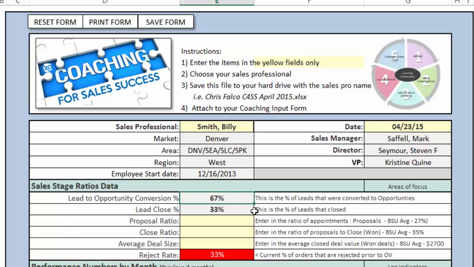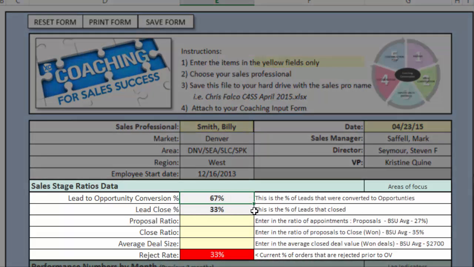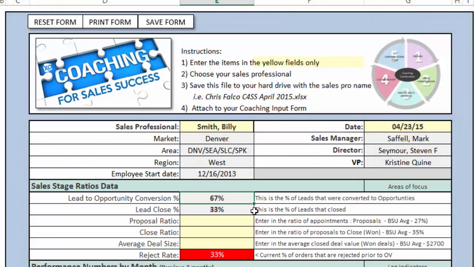This lead to opportunity conversion and lead close percentage, this is data that's provided by marketing. We're using this as an indicator of a person's ability to move an opportunity through the sales cycle. So this lead to opportunity conversion equates to if Billy was assigned 5 opportunities, let's say, or in this case 3 to make the math easy, Billy was given 3 opportunities from leads from marketing. In this case, he converted 2 of those into opportunities. So we saw them progress to 25% and beyond. So he had a 67% conversion rate of leads that were provided to him.